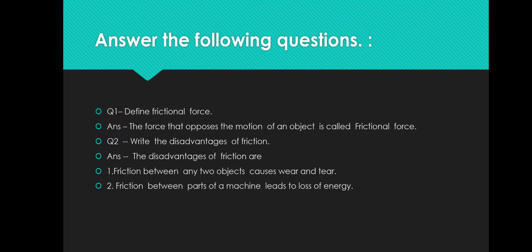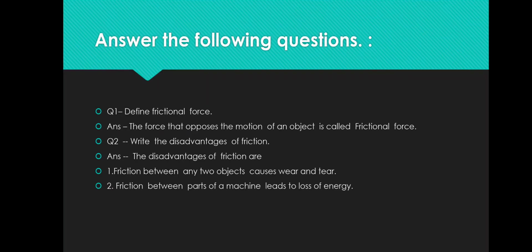Second, write the disadvantages of friction. The disadvantages of friction are: first, friction between any two objects causes wear and tear.